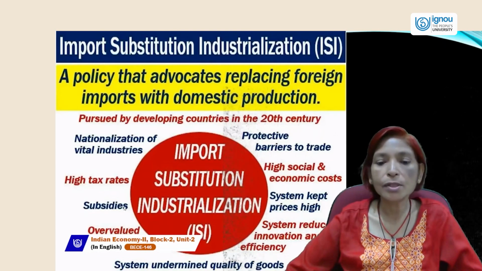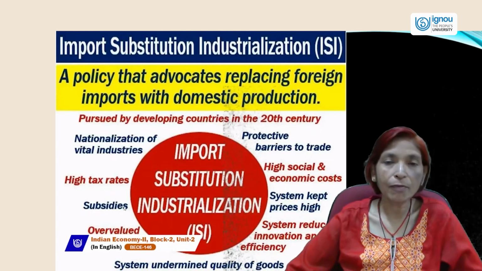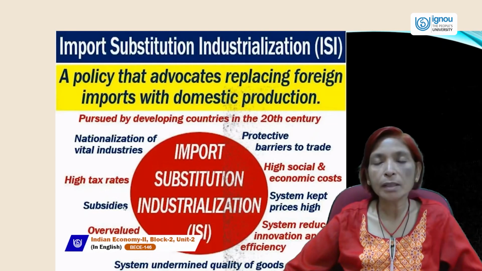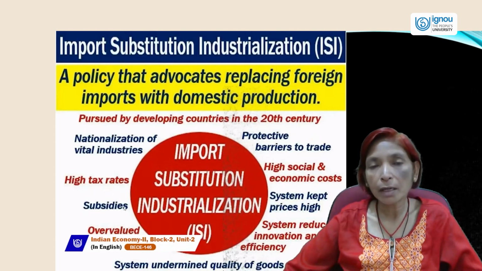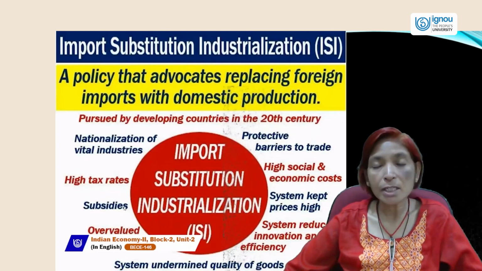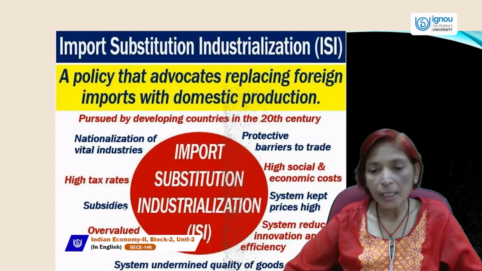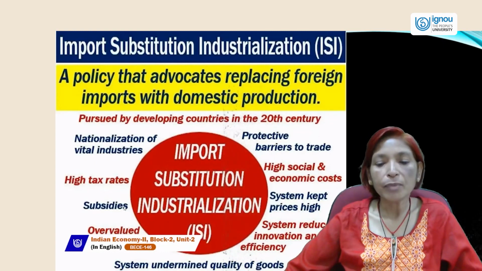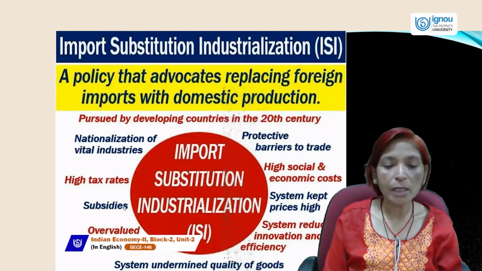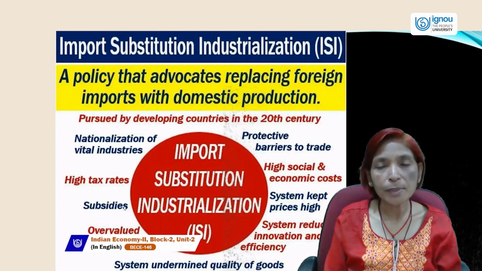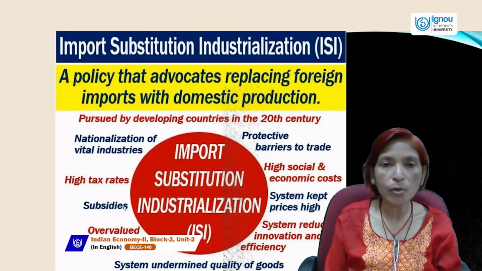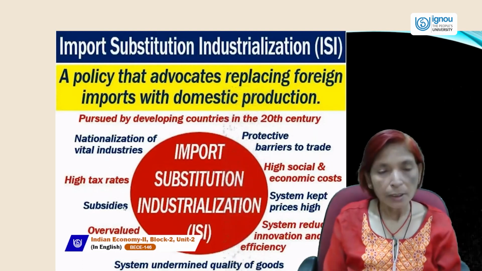High social and economic cost, system kept high prices, because if our country's goods prices become higher, it means if we export those goods whose price is higher, then we can get more and more money from abroad. And the system reduced innovation and efficiency, so we should improve our system of innovation and development, so that import substitution industrialization can be successful, and it can reduce our imports and increase our exports.